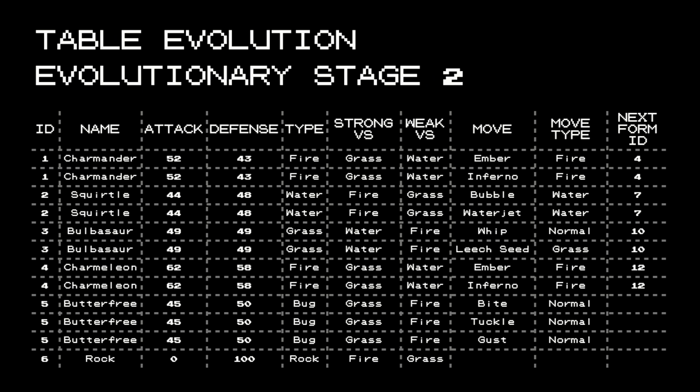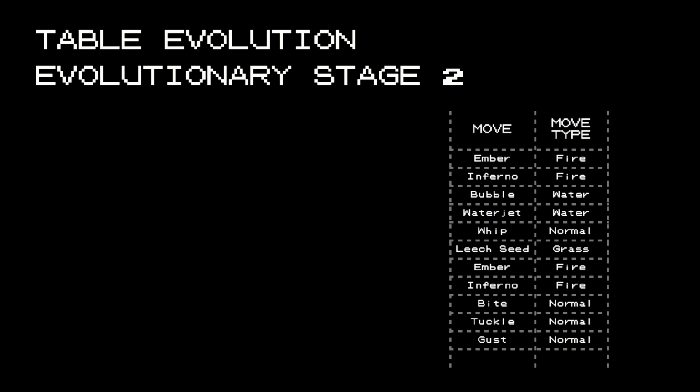So from this, our table has just started changing, and we can see that we can kind of move type around. So let's take a look at this. We can remove duplicates, because in this table we don't really need to know twice that Ember is fire type and Ember is fire type, because come on. Here's another duplicate, so let's get rid of them.